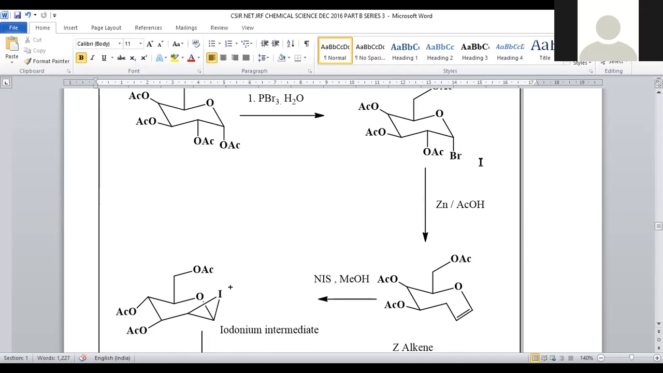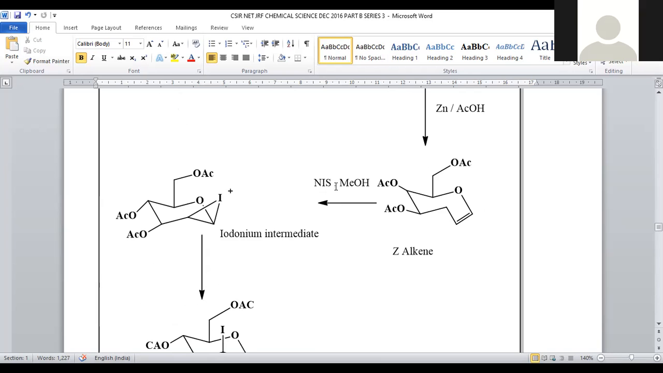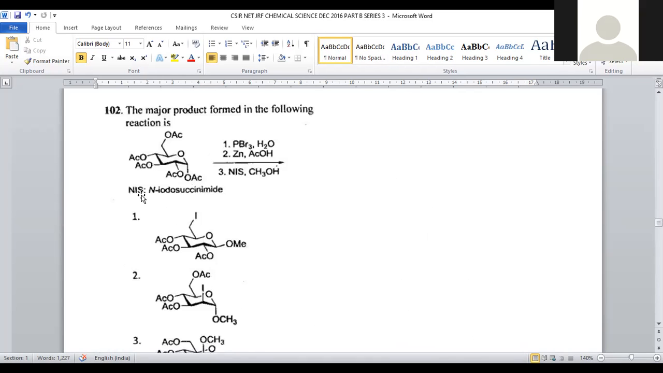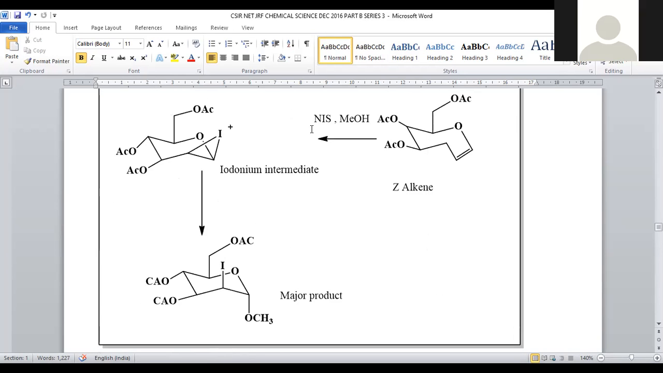Acetyl bromide will be eliminated, so that we will get a Z alkene. The Z alkene will be generated. Further, it will be treated with NIS. What is NIS? Within the problem, they only gave NIS. NIS is nothing but N-iodosuccinimide, which is dissolved in methanol.